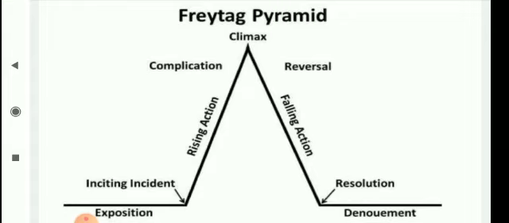You can see on the screen exposition or inciting incident, rising action or complication, climax, reversal or falling action, resolution, and denouement. Have you got the point?